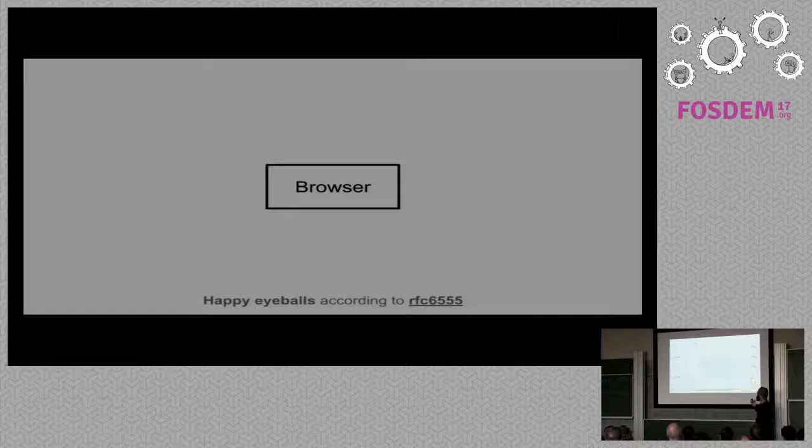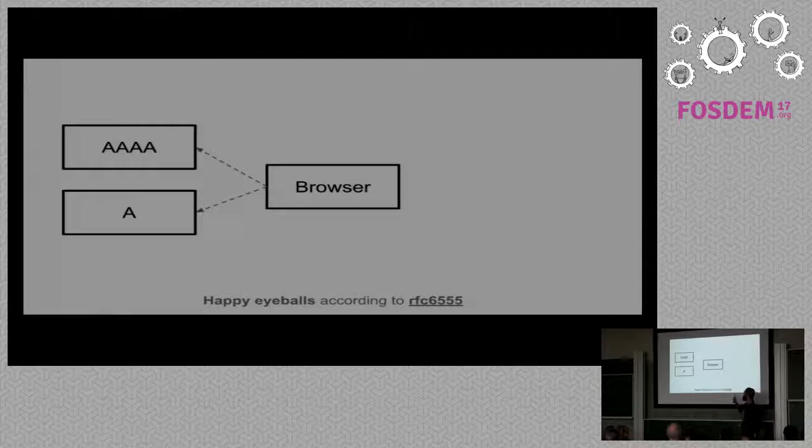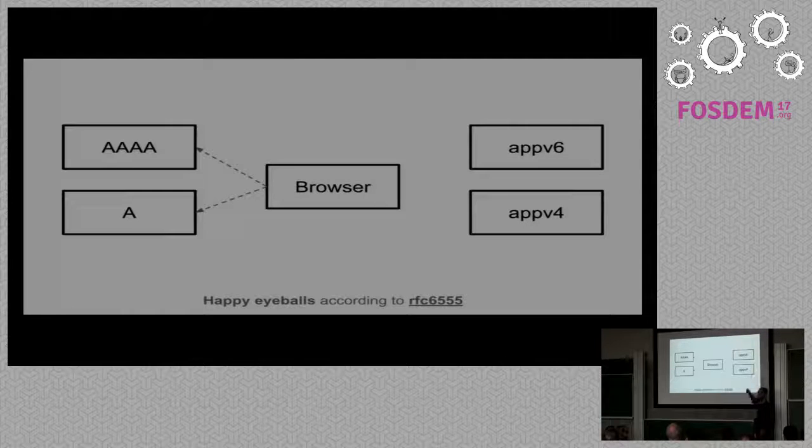I didn't ask for that, and the reason is that we have this algorithm called Happy Eyeballs working behind the scenes, and we have the RFC for you. Who doesn't want to read an RFC on this Sunday, right? It's so cool. So that's it if you want to read it. But what Happy Eyeballs does is just request both entries in the DNS, A and AAAA, IPv4 and IPv6. And you just use IPv4 in case IPv6 is not working, or just use IPv6 if it's working.